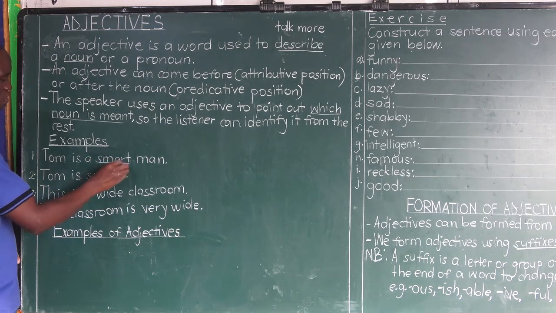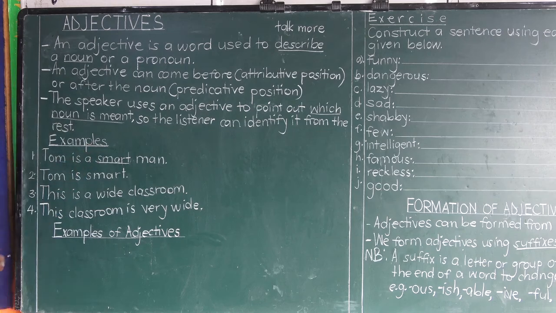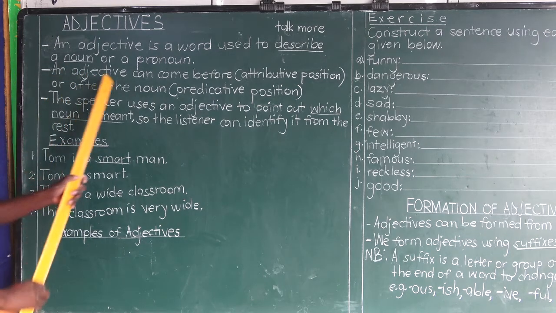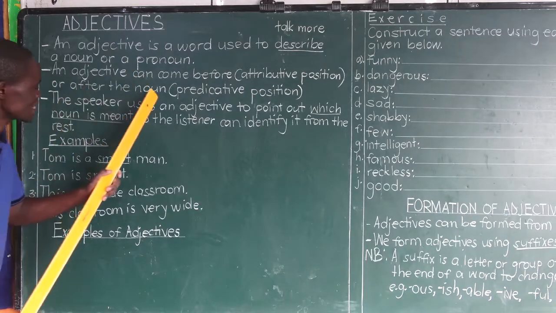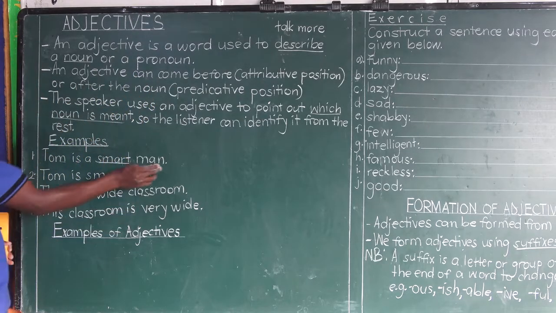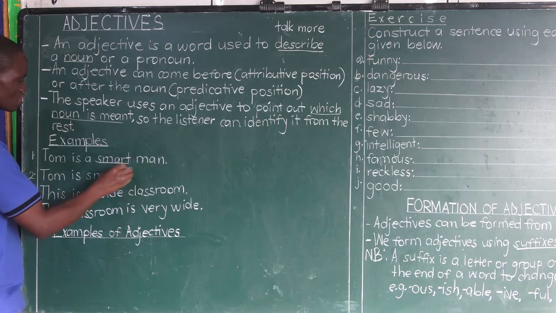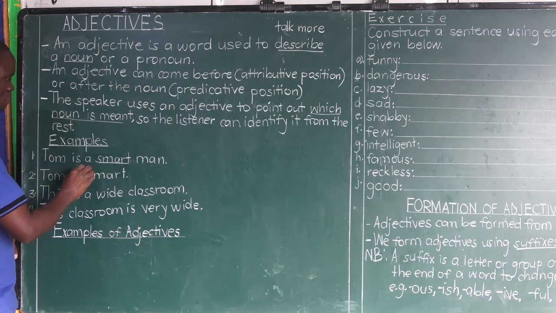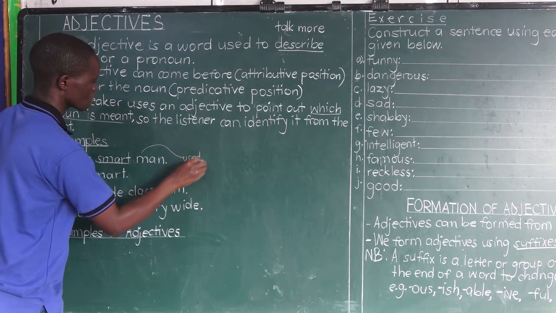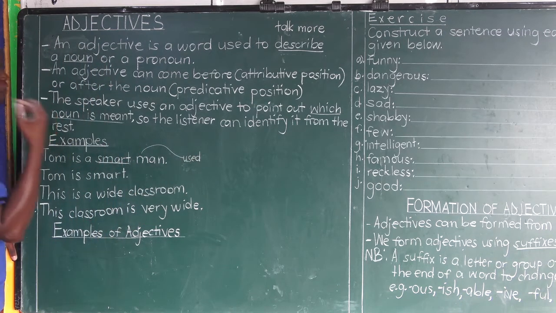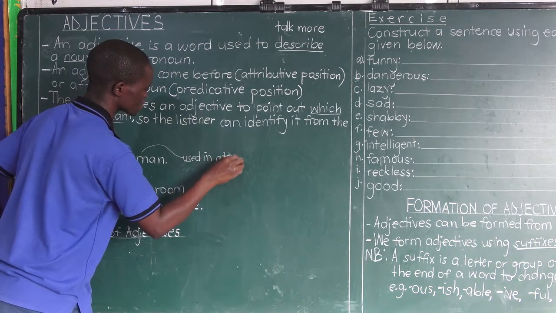Meaning, smart is our adjective in this sentence, but in which position is it? An adjective can come before or after the noun. Where's the noun? The noun is here. And the adjective has appeared before this noun. Meaning, the word smart in this sentence has been used attributively, or used in attributive position.